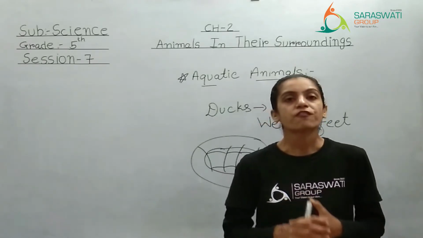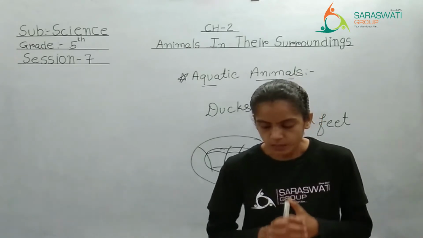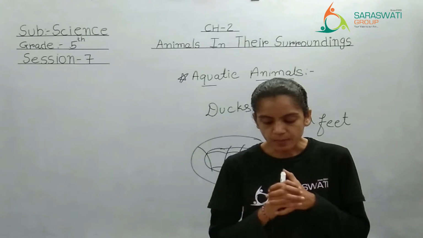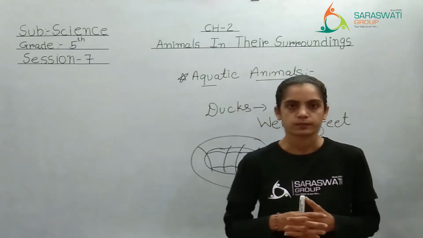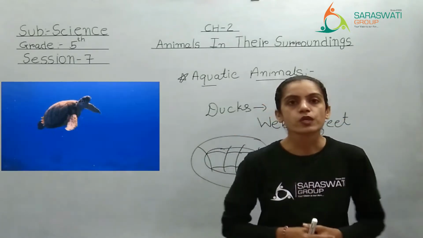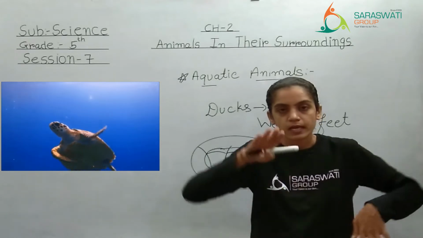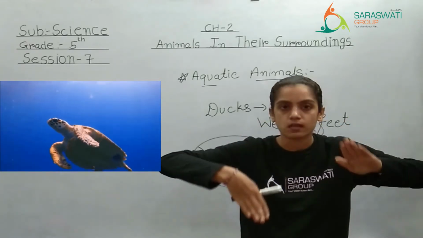Next, the four limbs of turtles act as paddles to help them swim by pushing the water back. You have seen the turtle. They are moving like this. Here also you can see in the picture that it is moving like this. It is working like a paddle.